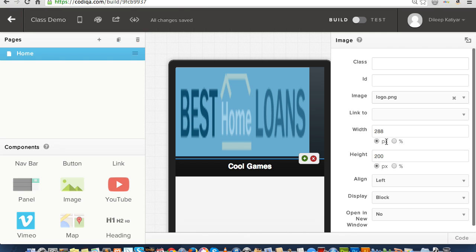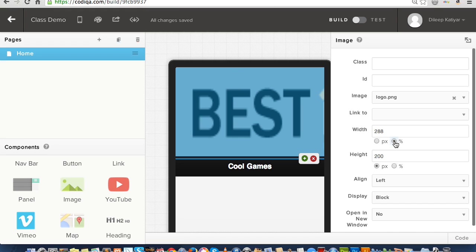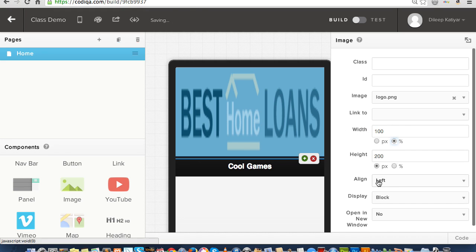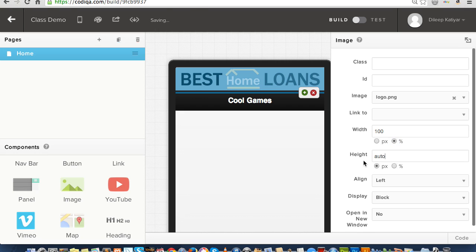When you drag and drop an image, if you want the image to resize, you must make the width 100% and the height you must make auto. See that? That automatically takes care of the scaling as the mobile app is displayed on different sized screens, tablets, phones.